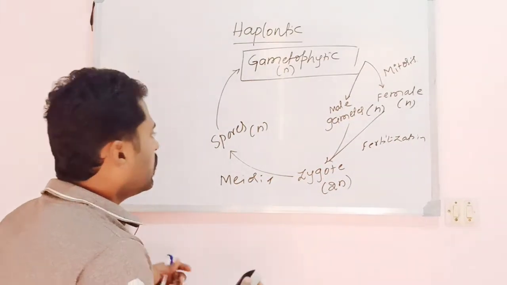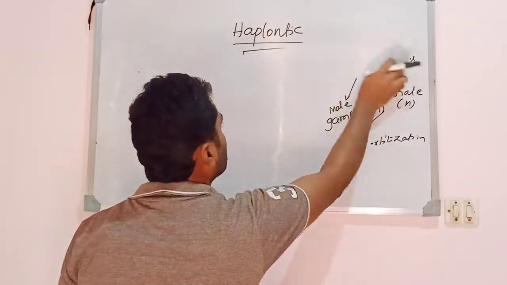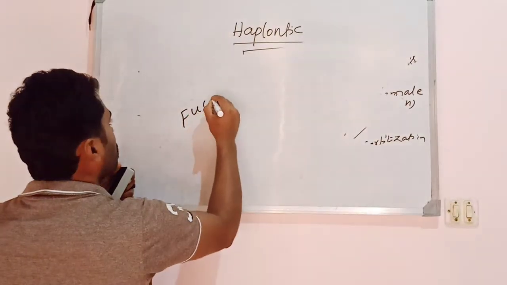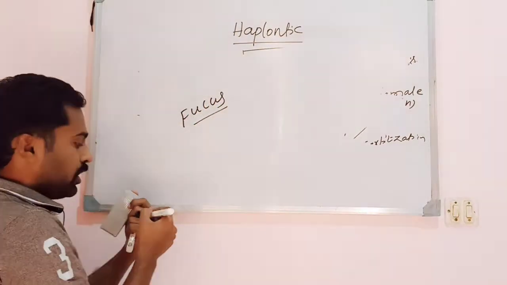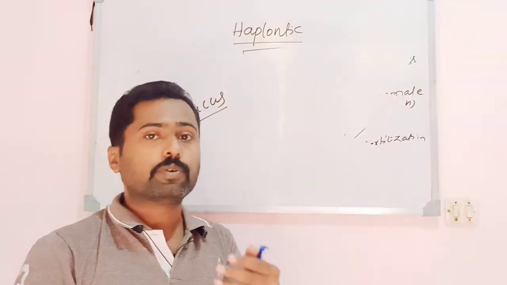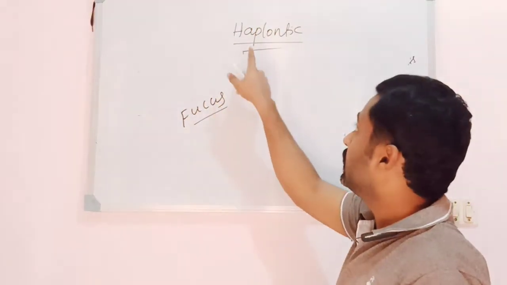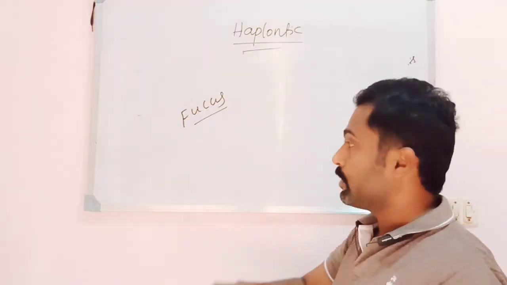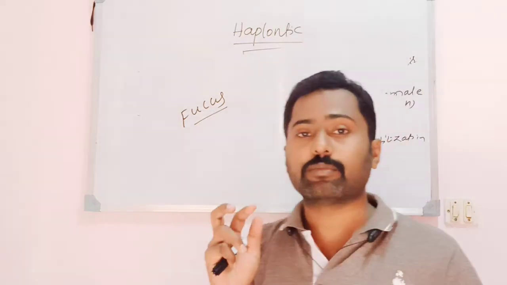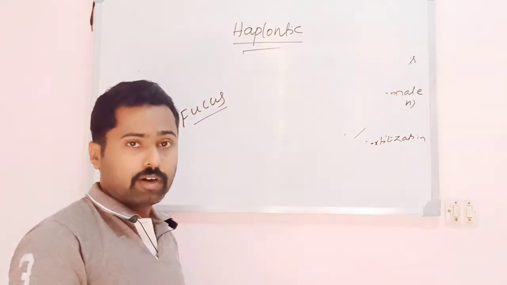A diplontic life cycle can also be seen in algae. For example, an alga called Fucus exhibits the diplontic life cycle. It means the diploid phase is dominant here, just like in gymnosperms and angiosperms. The dominant, independent phase is diploid in nature. Hence Fucus exhibits the diplontic life cycle, but most of the algae exhibit the haplontic life cycle.